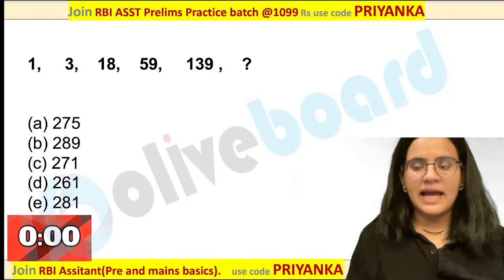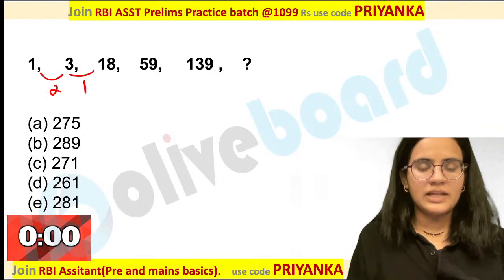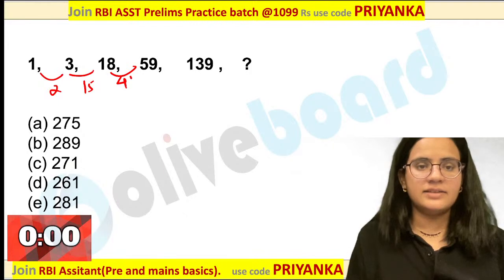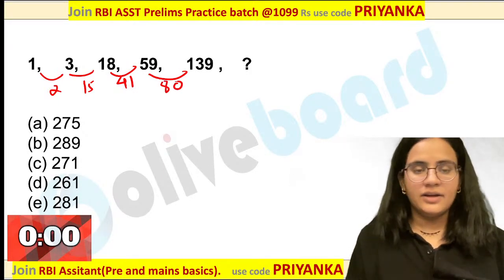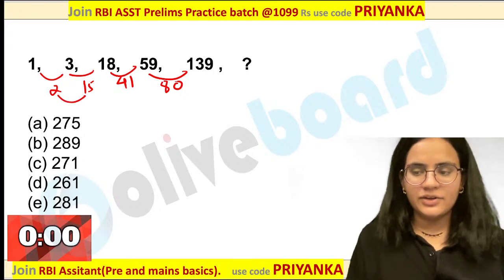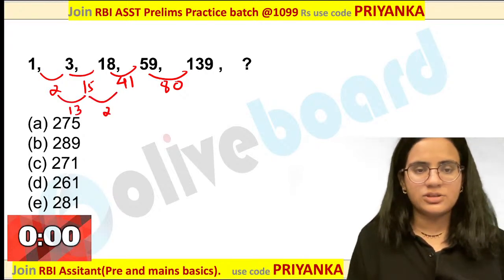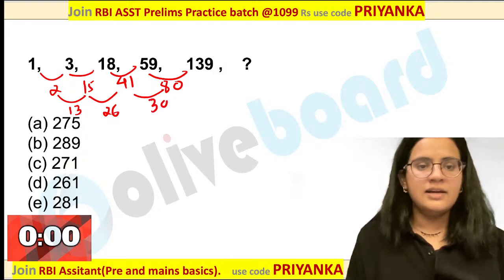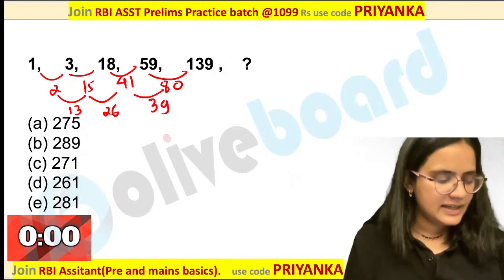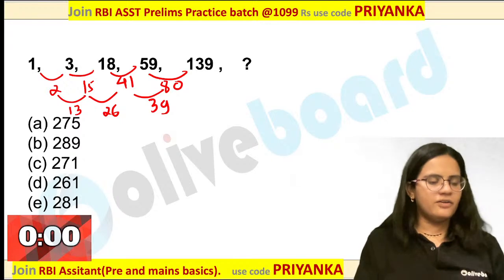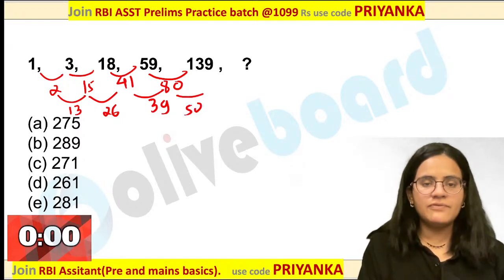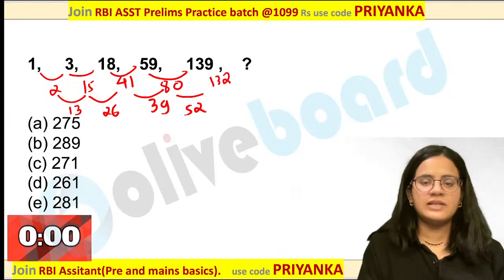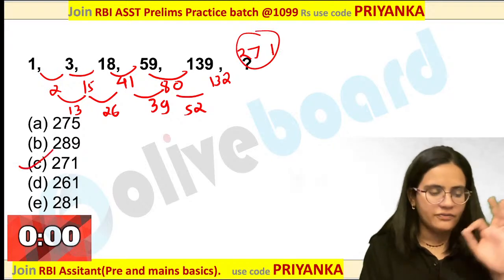What is the logic in this case? Yes, you can simply calculate the difference over here. It is 2, then it is 15. If you are checking this, it is 41. Let us calculate this difference over here. It is 80. If you are taking the double difference value, this is nothing but 13, this is 26, this is 39. That means we are getting 13, the 13 table. Muskan, you are perfectly correct. Very good. Double difference is the perfect logic. This will be 52, and if you are adding both of the values, that is 132. If you are taking the value here, 271 is the perfect answer.